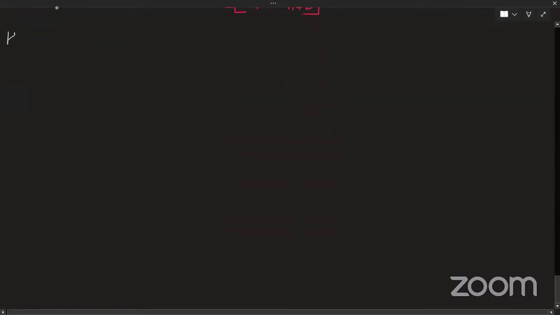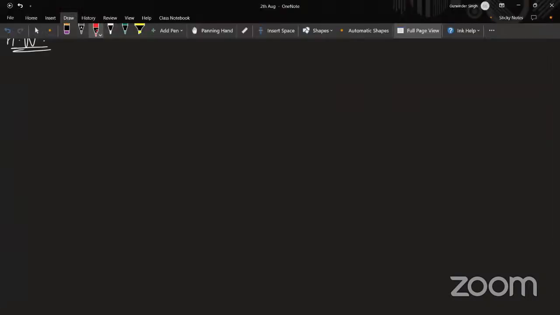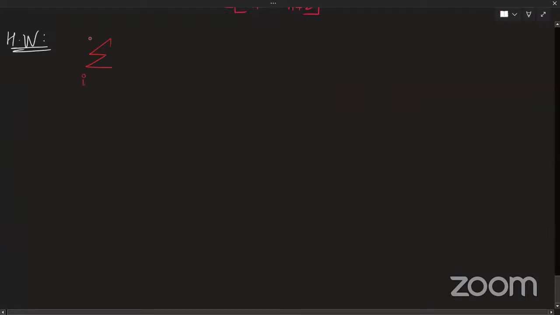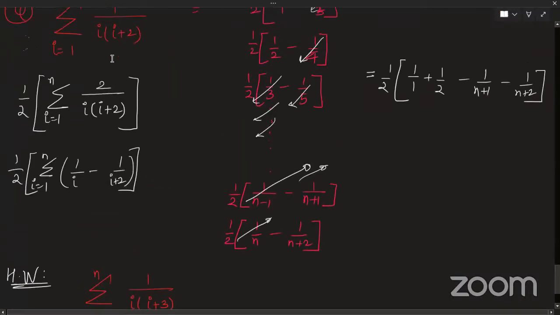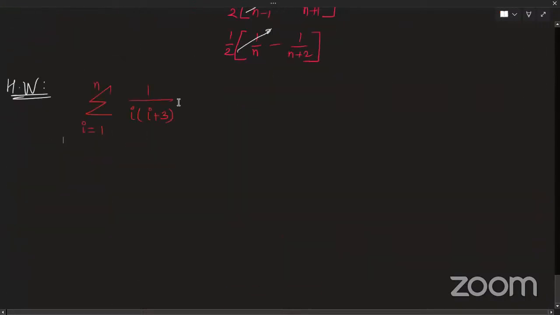I just have one small homework problem for you, and this one is a little bit trickier than the previous one. The sum goes from i = 1 to n, of 1 by i into i plus 3. Just looking at the question, can anyone tell what will happen? Something one level ahead is going on here. What is happening in this question?